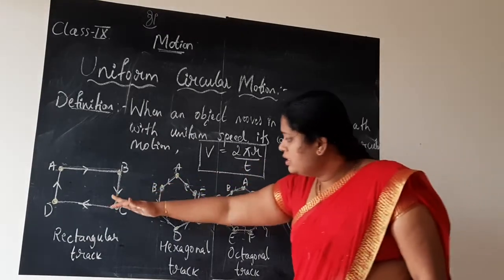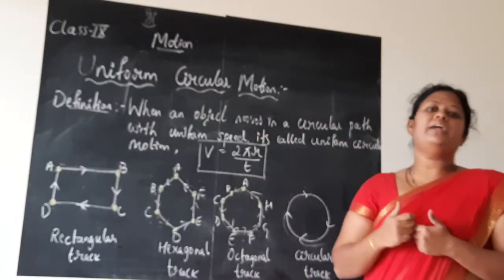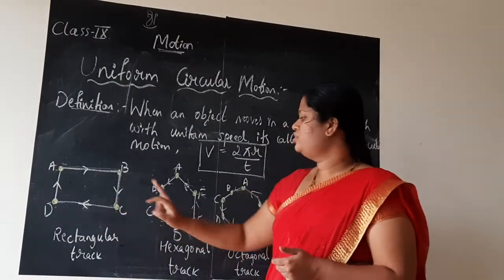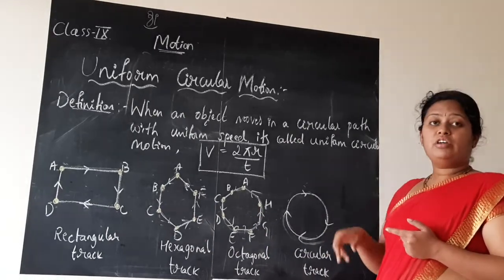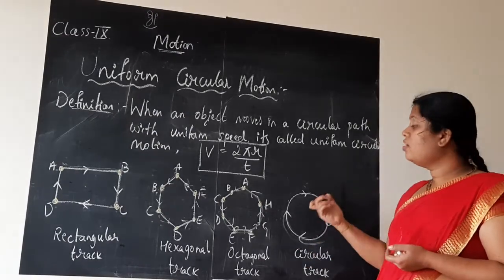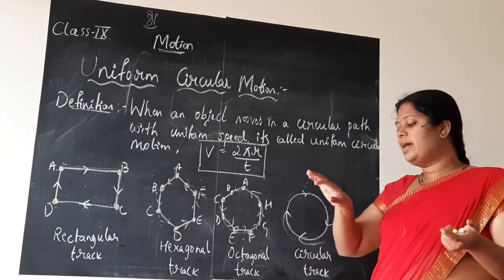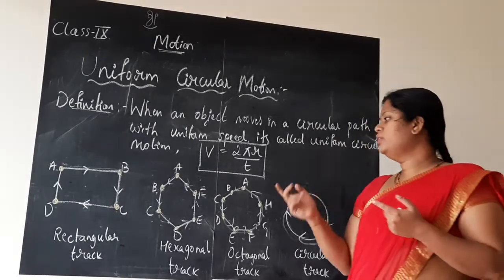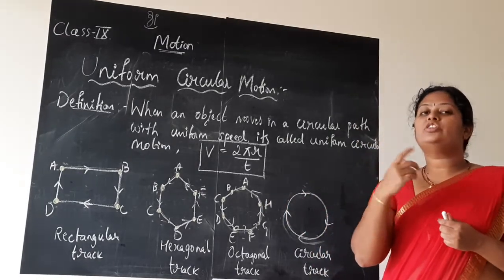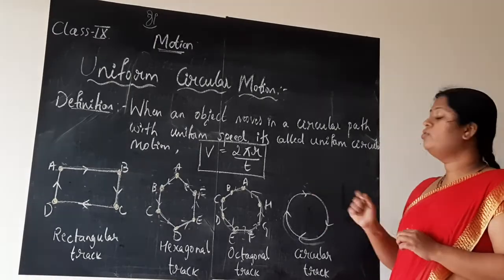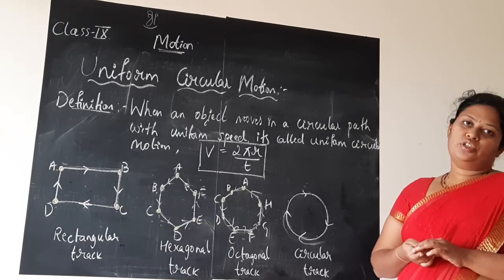So here, in all these 3 cases, we found out how many times he is taking the turns and changing his speed. We came to know in this case it is 4, in hexagon 6, in octagon 8. But in the case of the circular path, if he is changing his speed, it depends only on his direction of motion. His magnitude of velocity will change. Magnitude means what? If he is moving with 2 km per hour speed, 1 km per hour speed, those numbers are called the magnitude. So the magnitude of velocity changes only when the athlete changes his direction of motion.